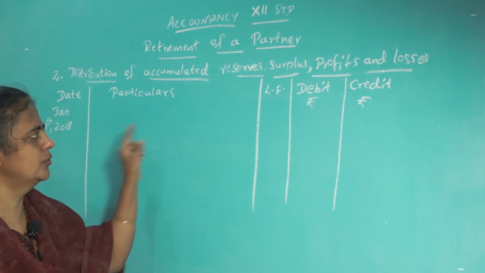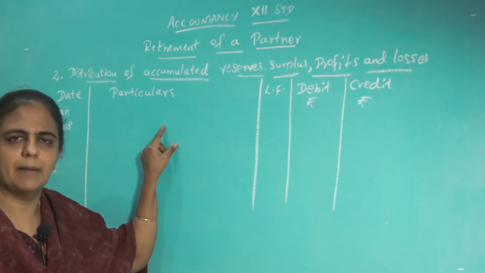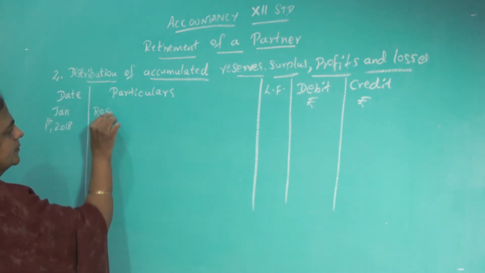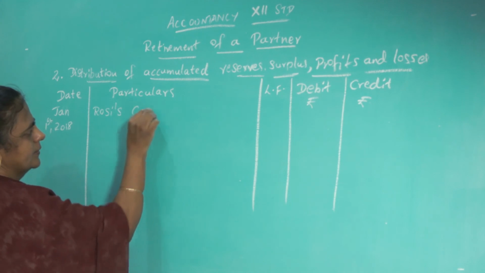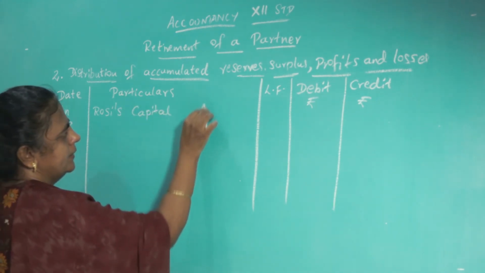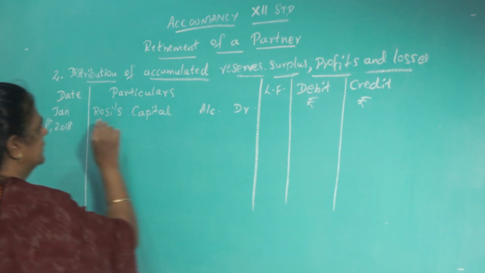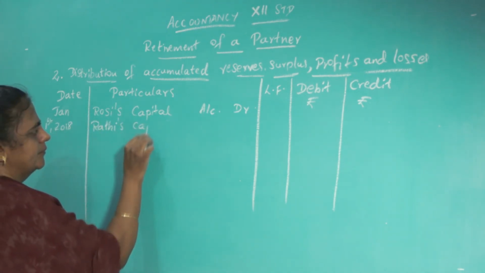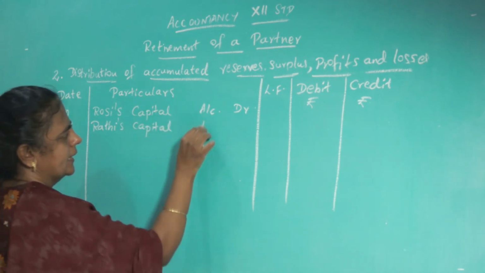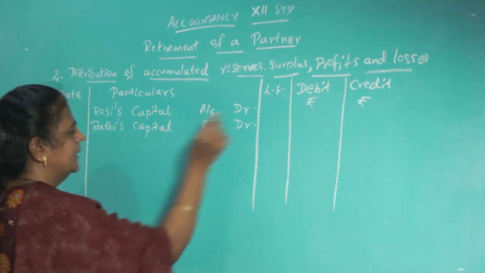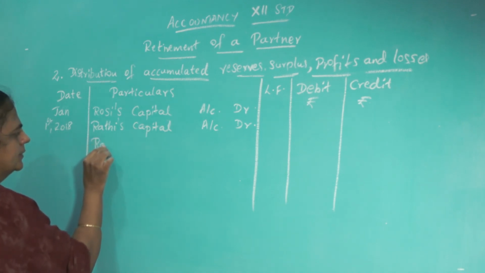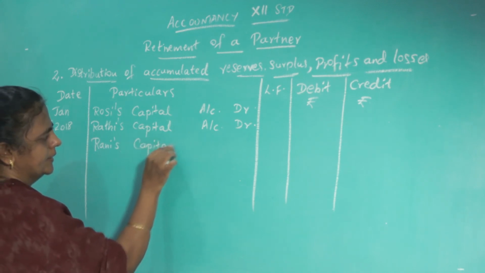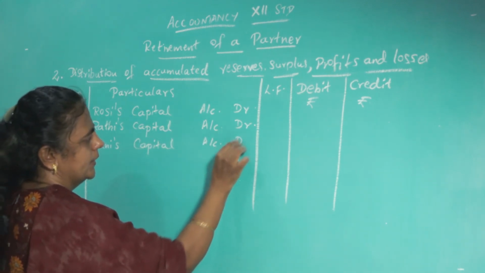It is loss. It is shown on the asset side, accumulated loss. Loss means what we must do? You have to debit the partner's capital account. Okay. So, who are the partners? Rosie's capital account debit, Radhi's capital account debit, Rani's capital account debit. It is loss.